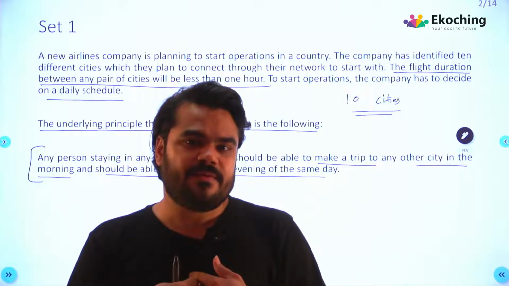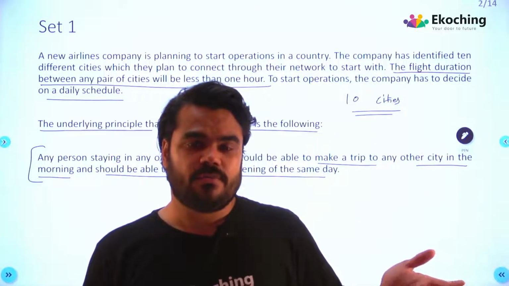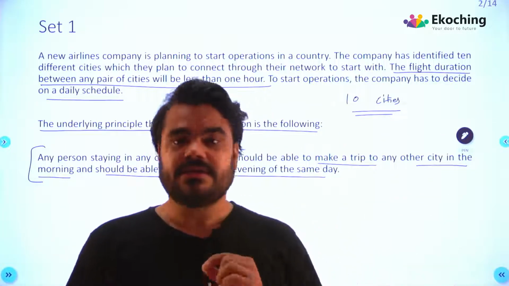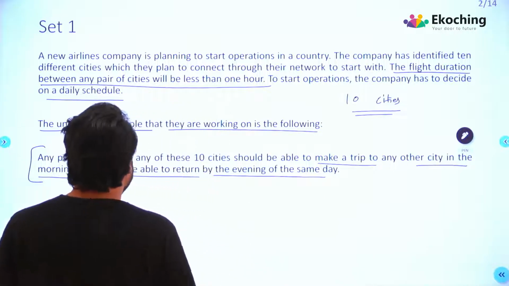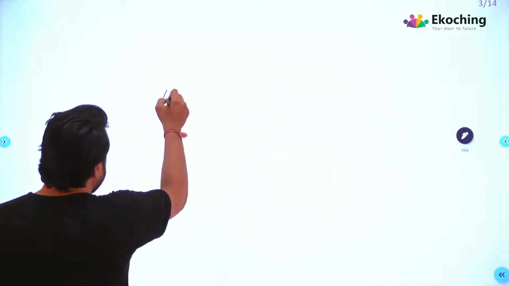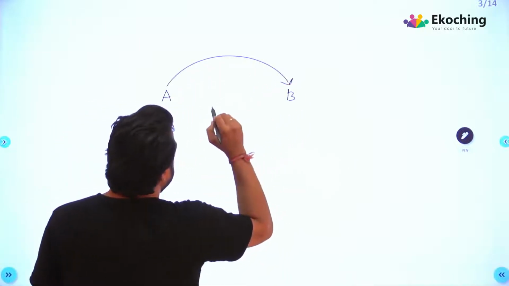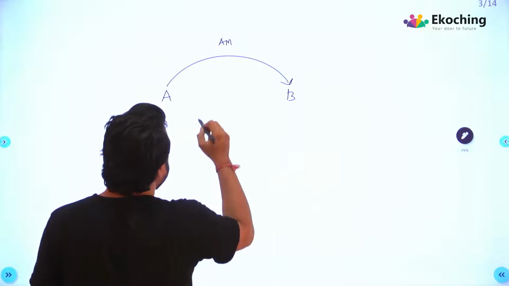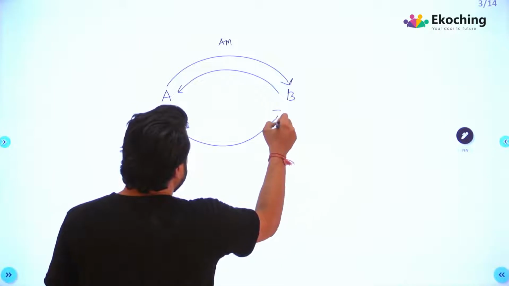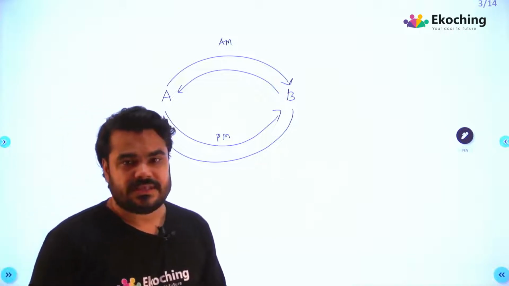Okay, let's say if I am at city A, so first of all, if I have to visit city B, there should be a flight in the morning and there should be a return flight in the evening, again from city B to city A. Okay, that is what they want to say in the underlying principle, right? Let's say this is city A, this is city B. So there should be one flight in the morning, let's say this is AM time, morning time, one flight from A to B and one flight from B to A, right? Similarly, one flight from A to B in the evening and one flight from B to A. This is what they want to say in the underlying principle.